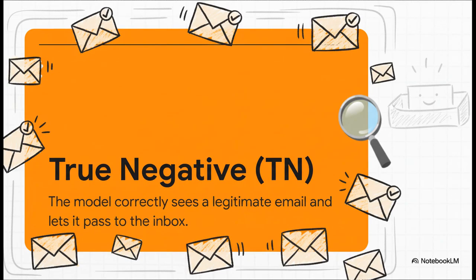The third one is the true negative. This is the silent workhorse of your spam filter. It sees a normal, legitimate email and just lets it pass right through to your inbox, as it should. This is happening constantly, hundreds of times a day, and you never even think about it.